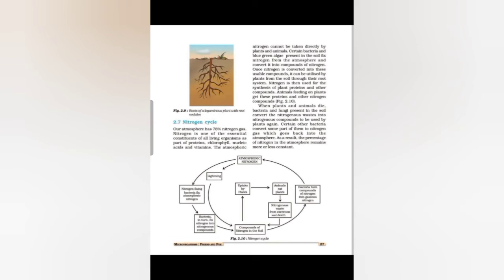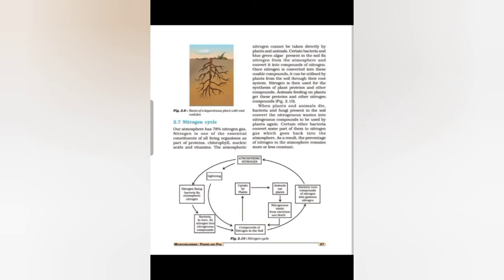When plants and animals die, bacteria and fungi present in the soil convert the nitrogenous waste into nitrogenous compounds to be used by plants again. Then certain other bacteria convert some part of them to nitrogen gas, which goes back into the atmosphere. As a result, the percentage of nitrogen in the atmosphere remains more or less constant. So this is all about the nitrogen cycle.